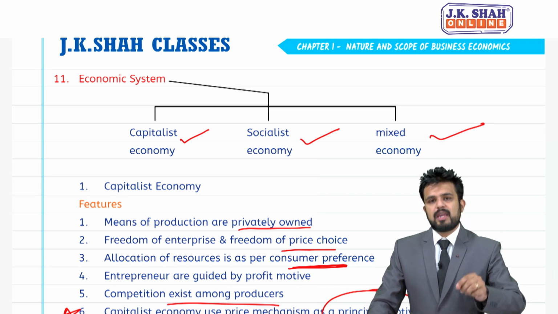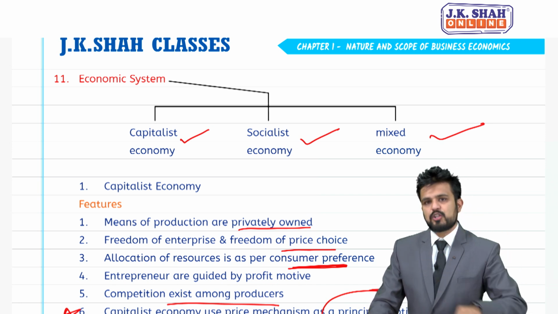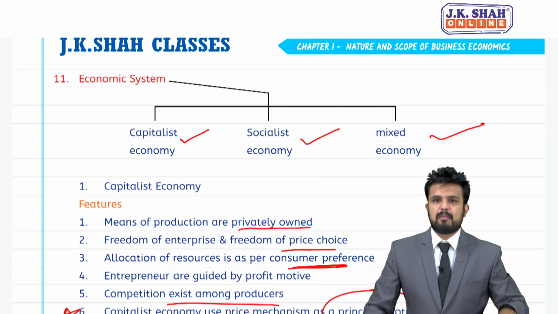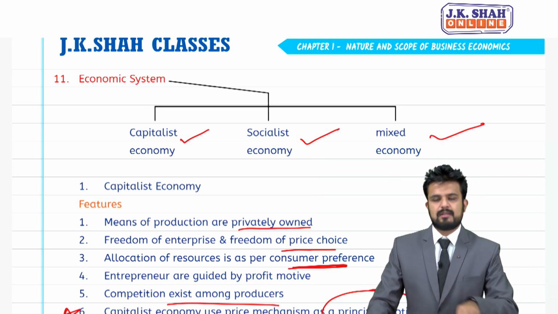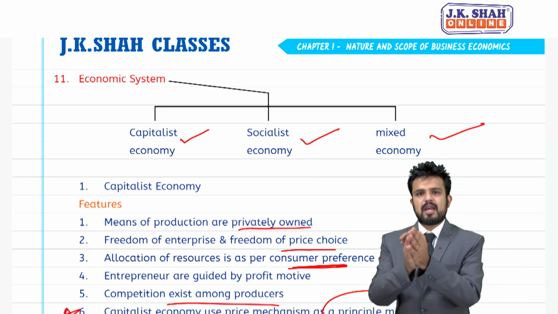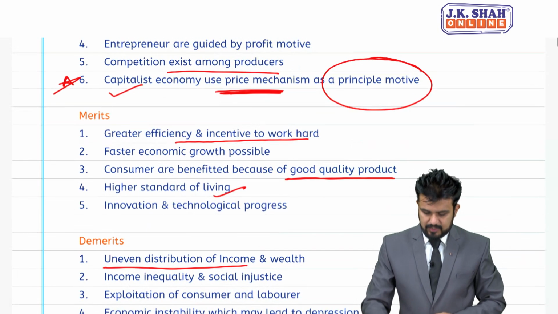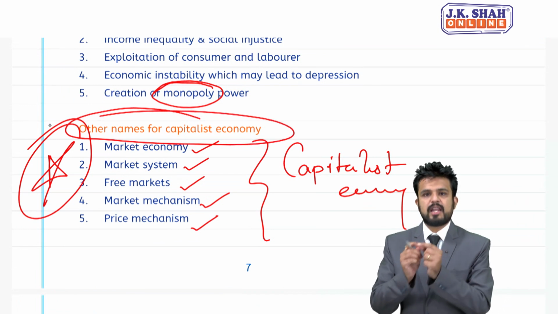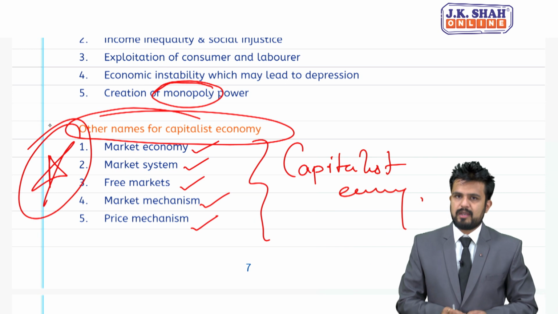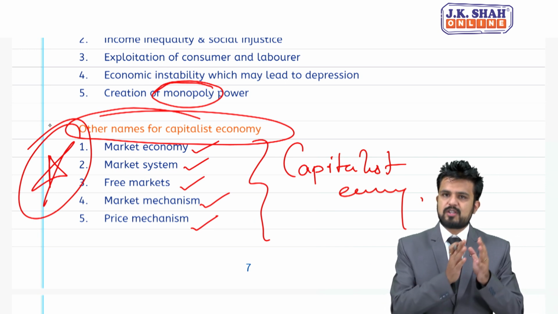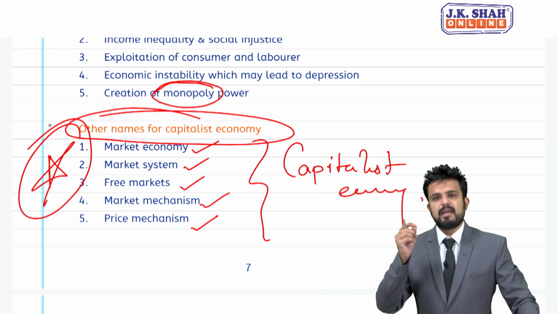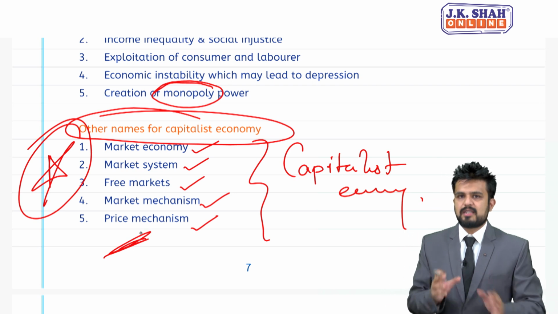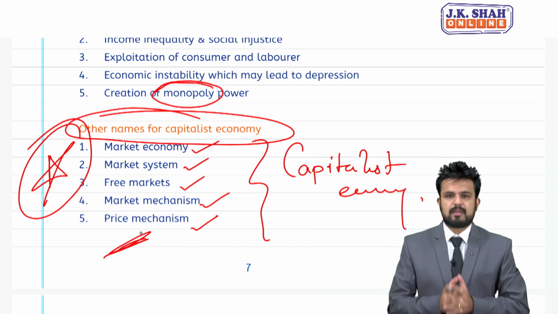And in mixed economy, we discussed it's a golden mixture of capitalism and socialism, but under mixed economy, capitalism acts as an oxygen tent. So, these were 3 types of economic system, and just to remind you, please revise other names for capitalist economy like free markets, market system, market economy, market mechanism. In MCQ, they will definitely use these names. So, please revise these names, remember these names properly.